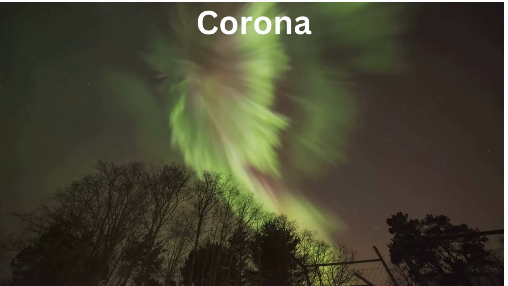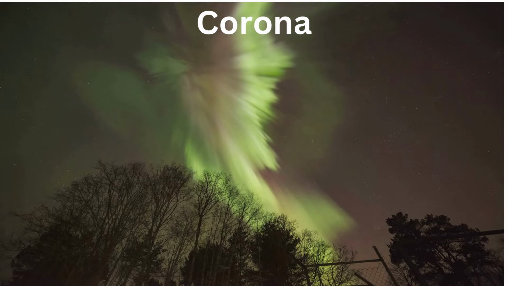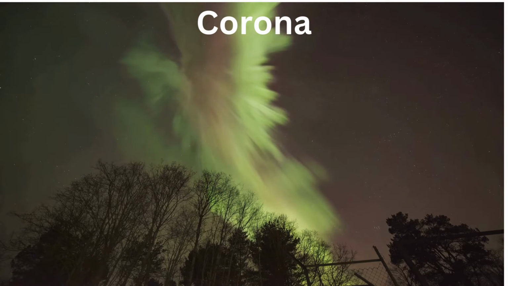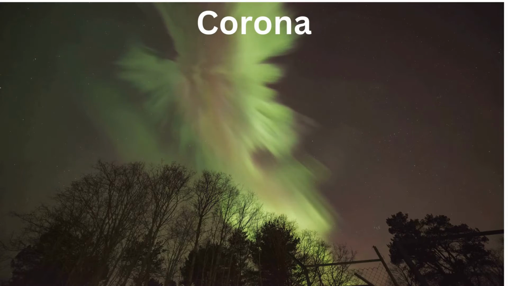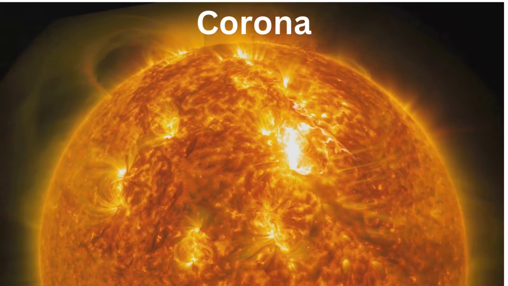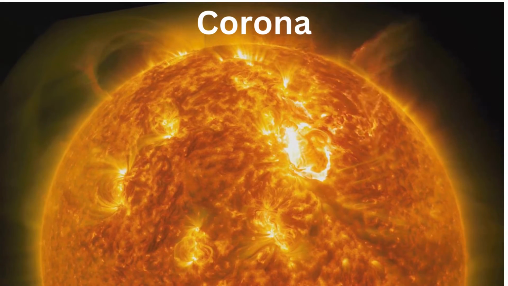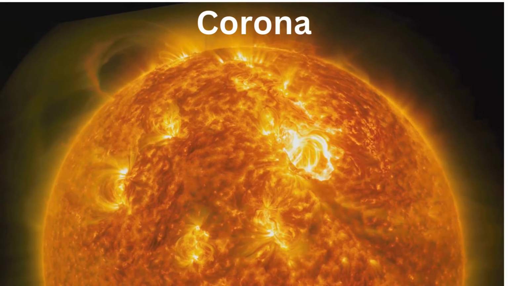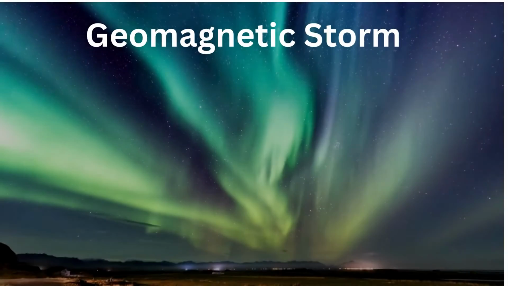Corona. The corona is the outer layer of the sun's atmosphere. Sometimes big explosions on the sun, called solar flares, send a lot of energy into space. When this energy hits the Earth, it can make the northern lights brighter.